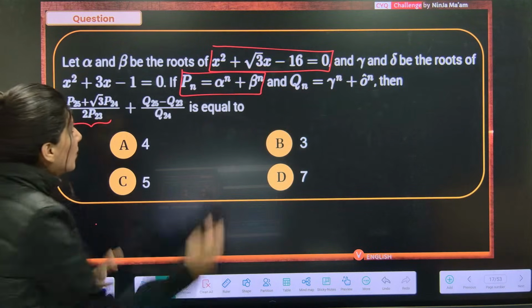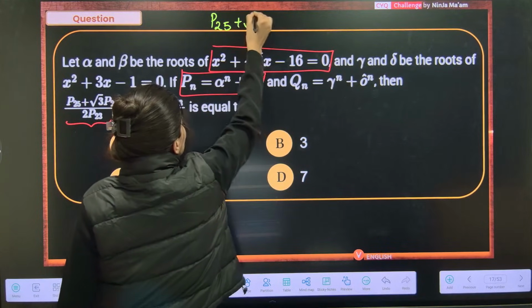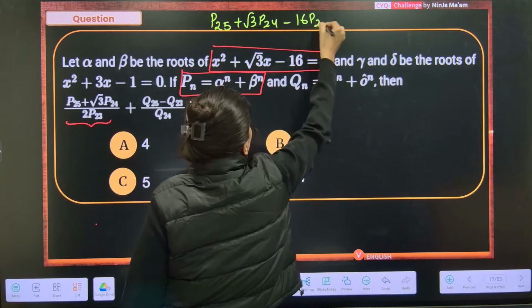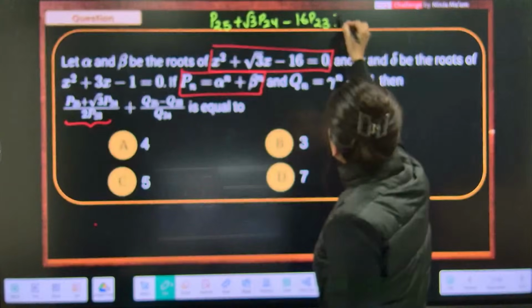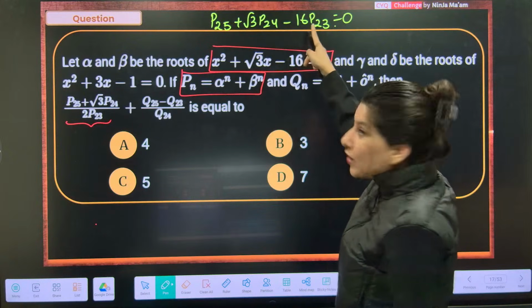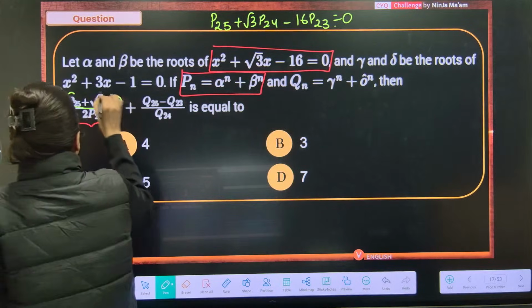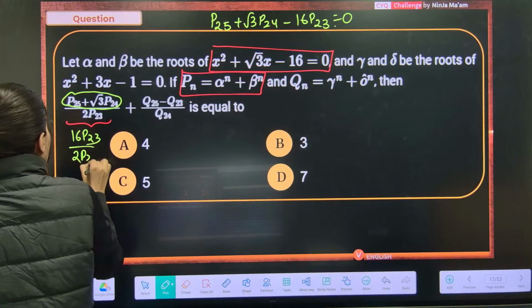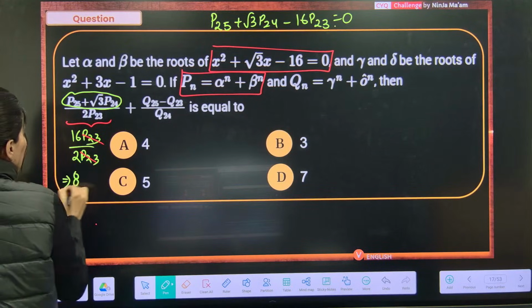So x square will be replaced by P25 plus root 3 P24 minus P23, which is equal to 0. You will realize P25 plus root 3 P24 is nothing but 16 P23. So this will be replaced by 16 P23 upon 2 P23. This cancels, so this is going to be just 8 plus.